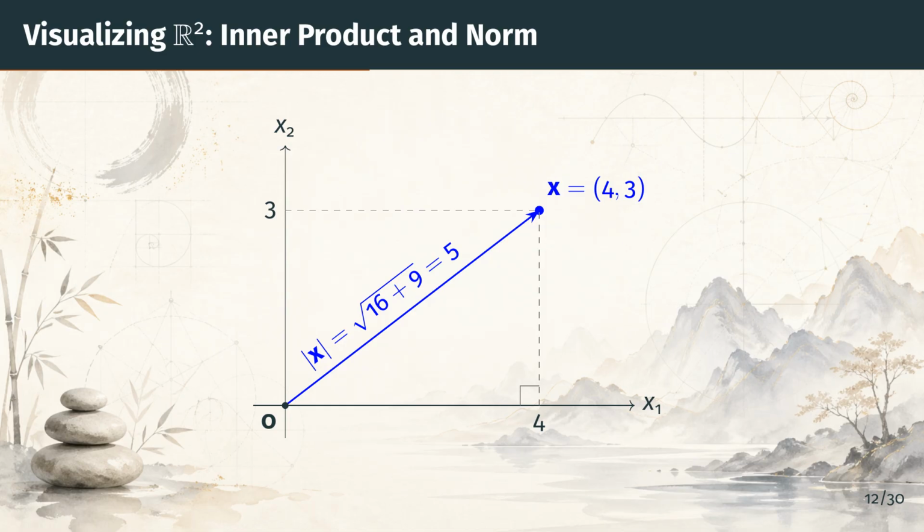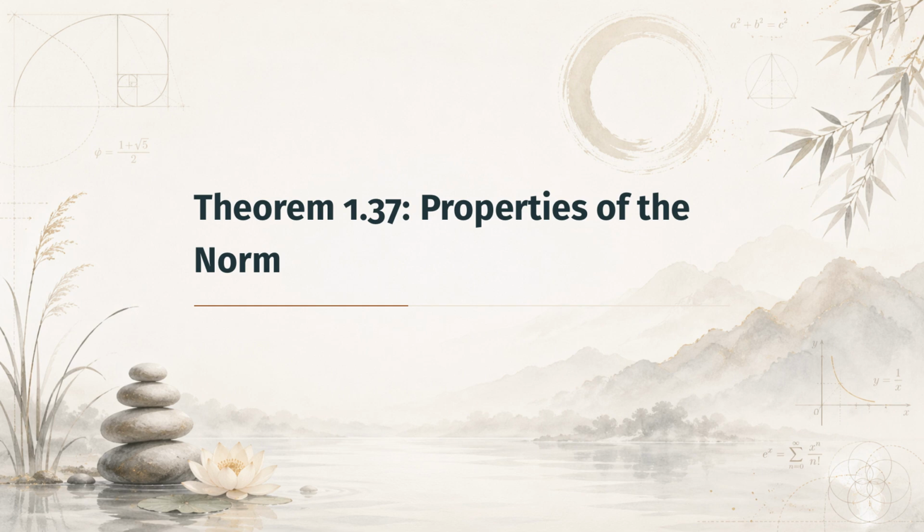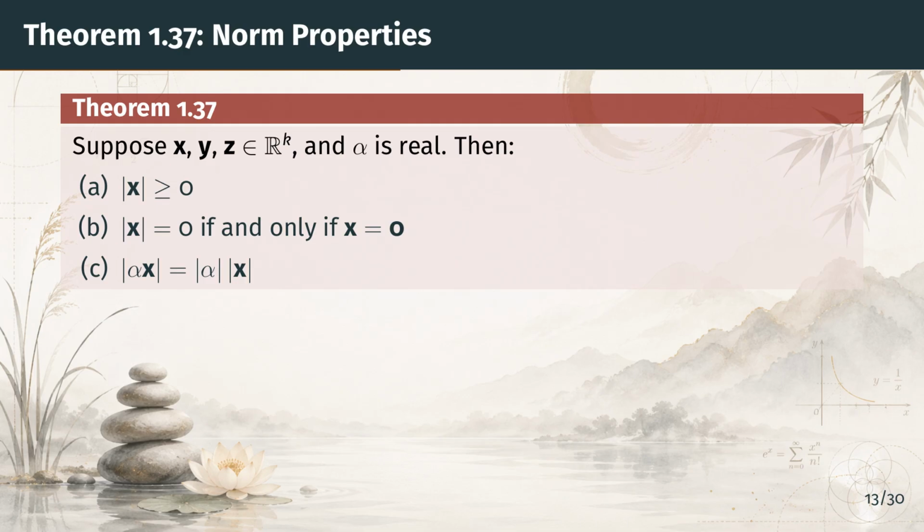This is a familiar 3-4-5 right triangle. The same idea extends to any number of dimensions, even though we cannot draw a picture for k greater than 3. Now let's state the key properties of the norm. Theorem 137 lists 6 properties of the norm. Let's start with the first 3.